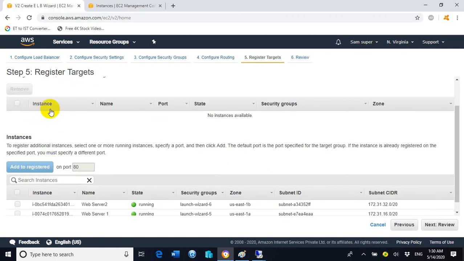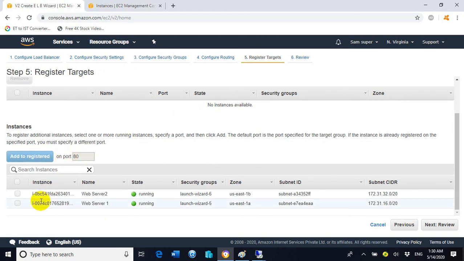Here we are redirected to step number 5, and this is a very important step. Here we will register both of the EC2 instances in the target group. Select the first one and click on add to registered.